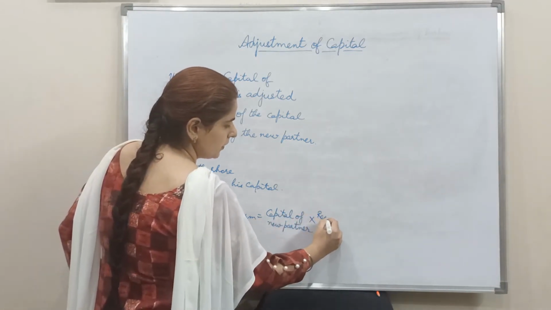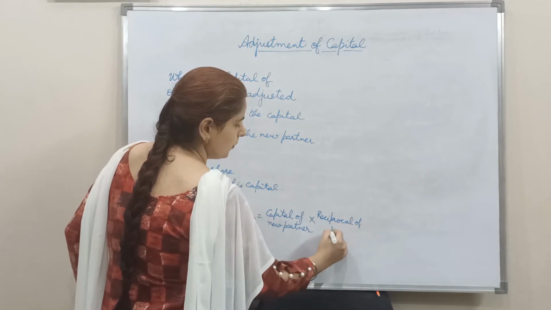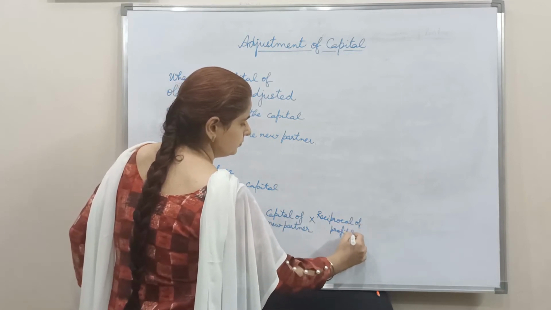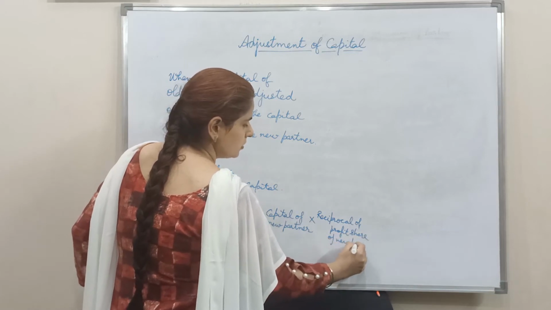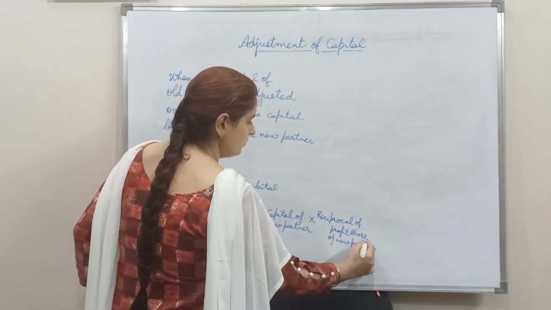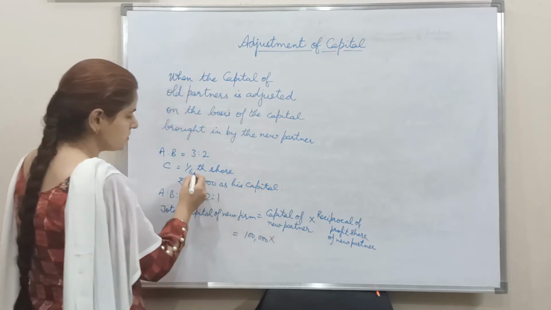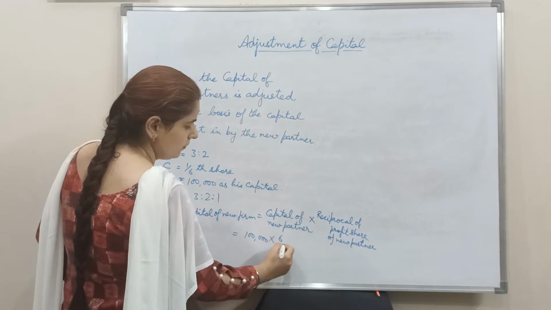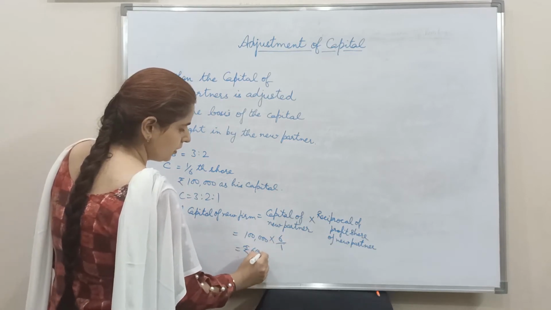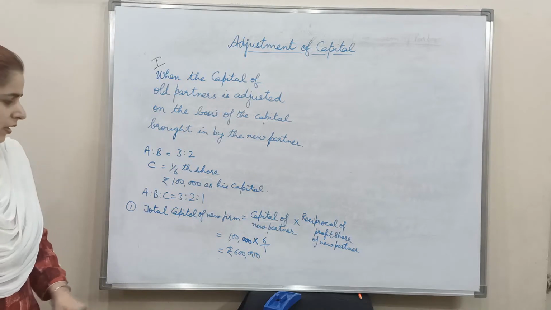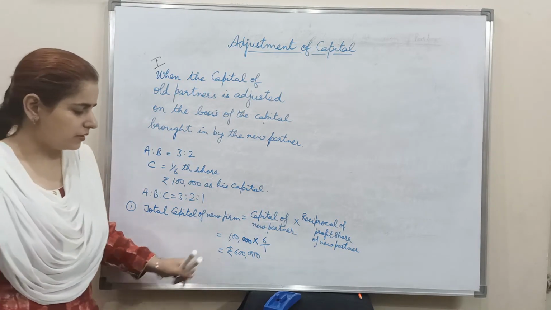Multiplied by reciprocal of profit share of new partner. That means if C has brought in rupees 1 lakh and his share of profit is 1/6, so I multiply here with reciprocal. So the total capital of the new firm comes out to be rupees 6 lakh.